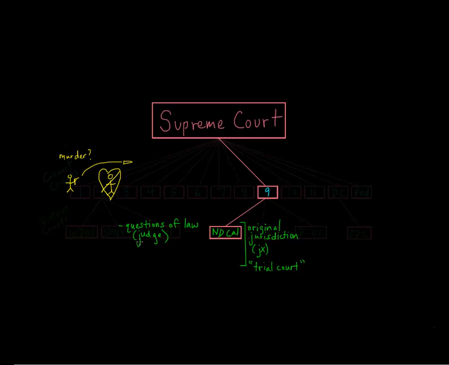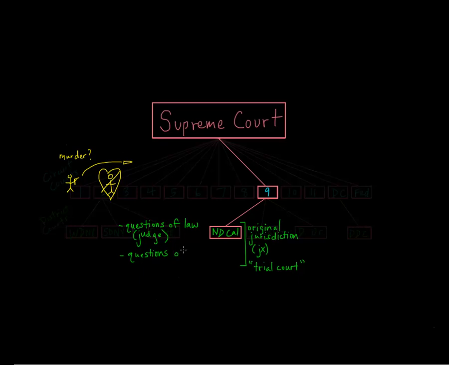But let's say that the parties don't agree on what actually happened. Maybe the defendant denies that he shot a gun at the other person. Or maybe he admits that he shot at the other person, but it's unclear whether the gunshot actually caused the heart attack. Maybe the man was already having a heart attack, but it was only after the gunshot cleared the crowd that anybody noticed. Well, in that case, the trial court needs to do the second thing that trial courts do, and that is answer questions of fact.